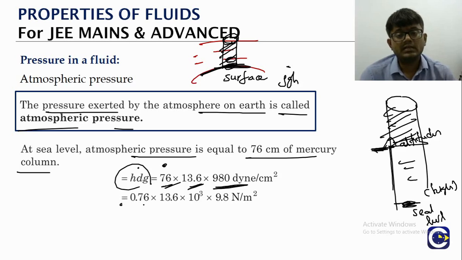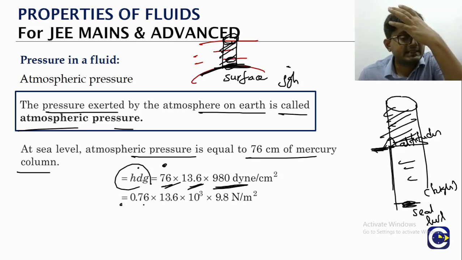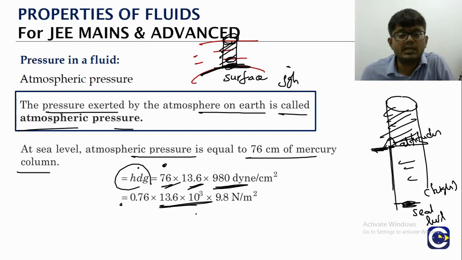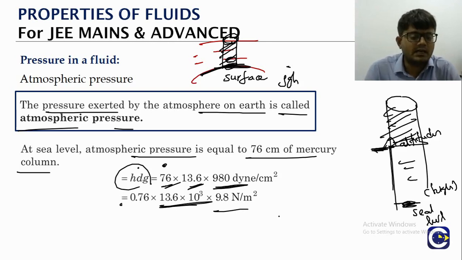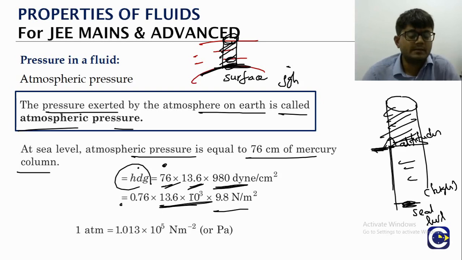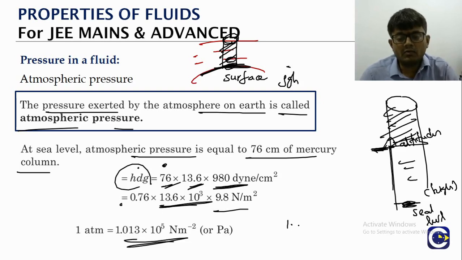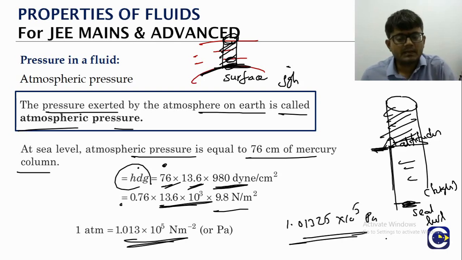What about the SI unit? 76 centimeter means 0.76 meters. The density of mercury is 13,600, which is 13.6 into 10 power 3 kg per meter cube. The acceleration due to gravity is 9.8. Substituting all the values, we get the atmospheric pressure at the sea level to be 1.01325 into 10 power 5 pascals. That is what we refer to as 1 atm. So the conversion is 1 atm equals 1.01325 into 10 power 5 pascals. This is the atmospheric pressure.